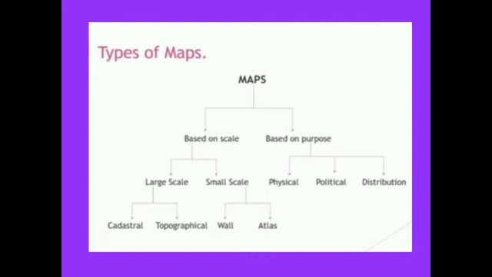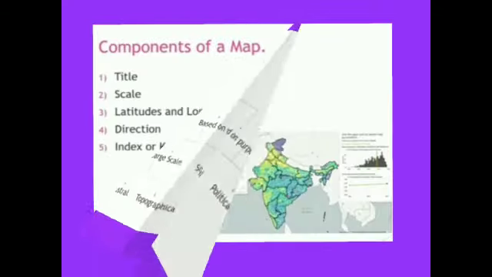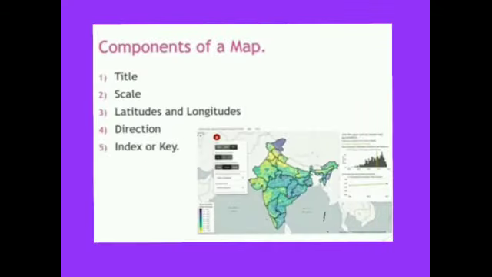Hope you understood, children. Now let us go on to the components of a map. Components are very, very important, children. The basic components of a good map are title, scale, latitudes and longitudes, direction and index.